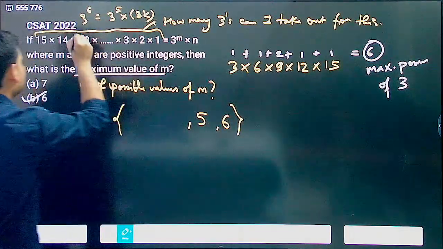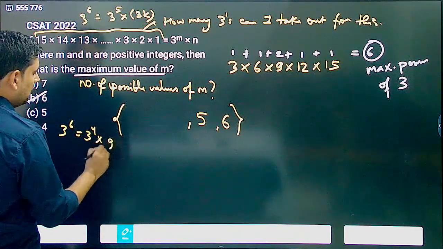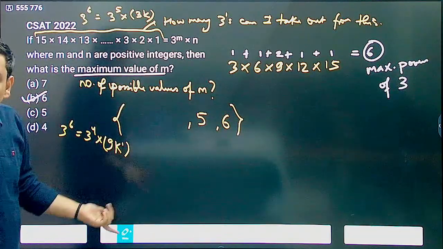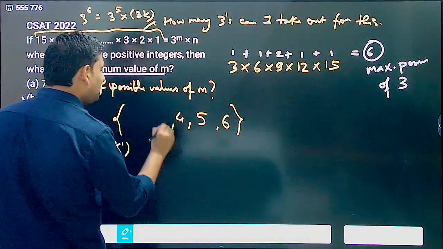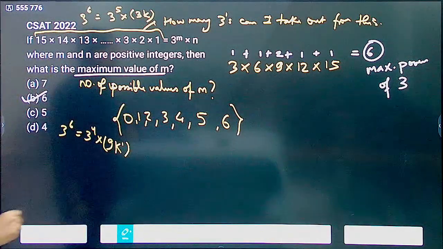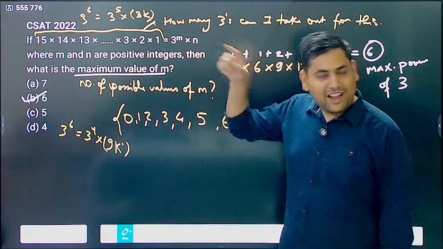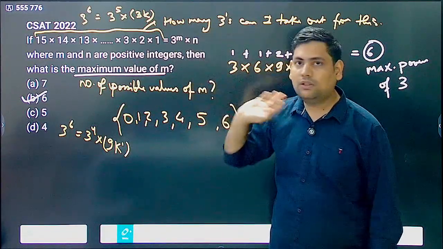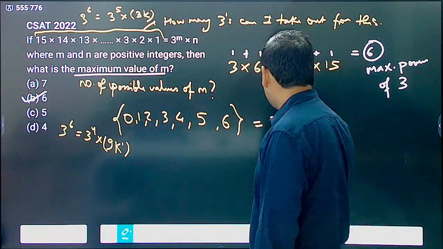Similarly, I can also give, for example, 3 power 4 into 9 some other k dash. Does not matter. N can be any number. So here, what value of m I got? I got 4. I can also have 3, 2, 1, 0, because there is no restriction on m. Whatever 3 power 6 I have, I will give it all to n, and then m will be equal to 0. So all these values are possible. So the number of possible values is actually equal to 7.